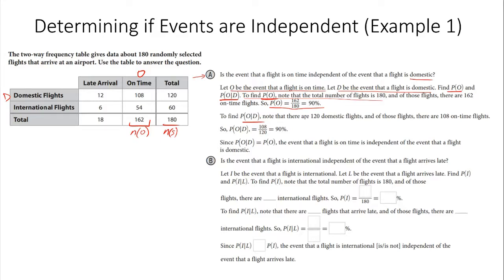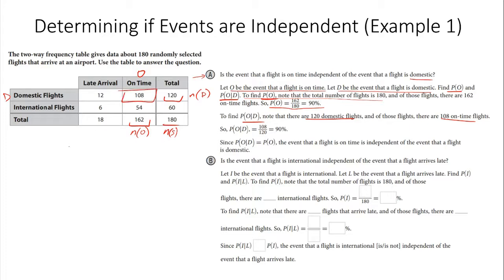Please note that we have a total of 120 for domestic, so N of D is important. And of those flights, 108 are on time.